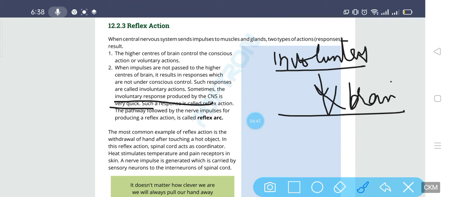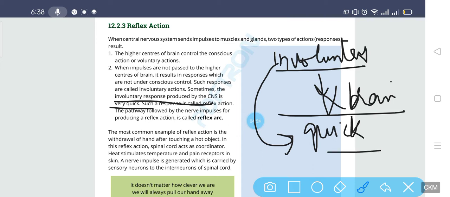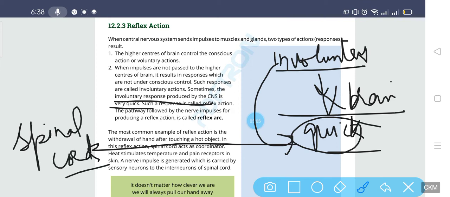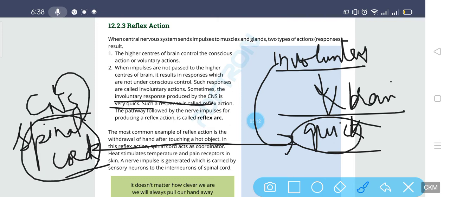But some involuntary actions are very fast, they give the result in nanoseconds. Why are these involuntary actions very quick? The reason is that the spinal cord is involved. The spinal cord of the CNS is involved, so such involuntary actions are very quick.